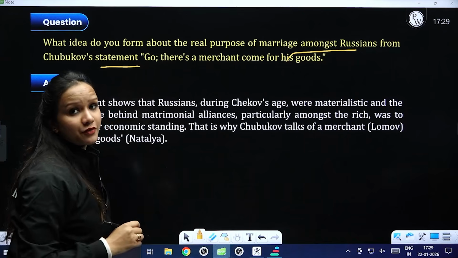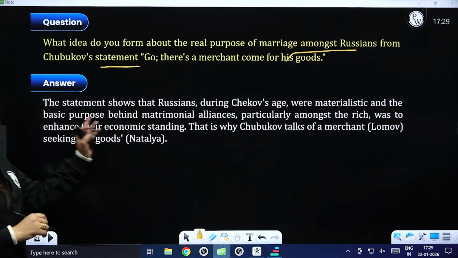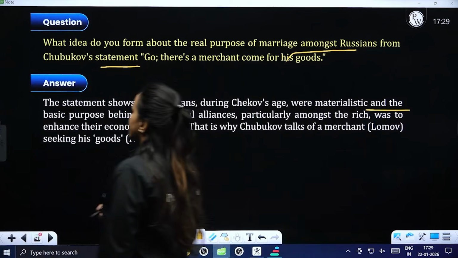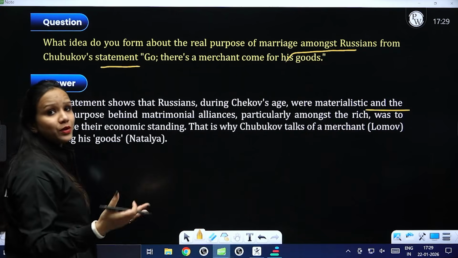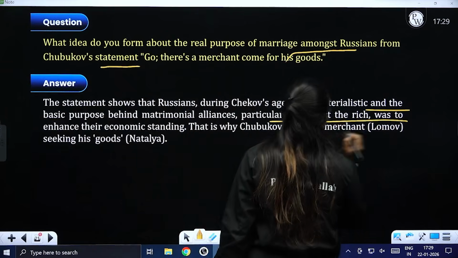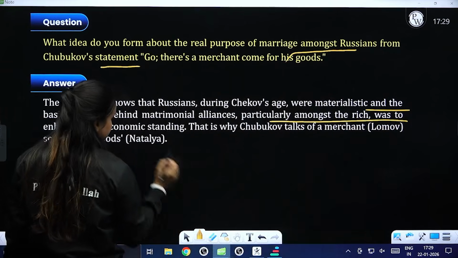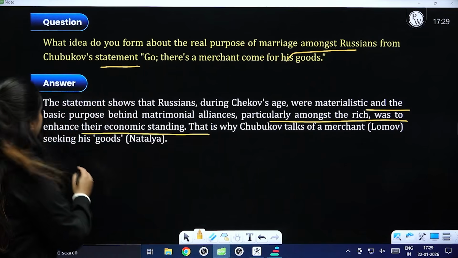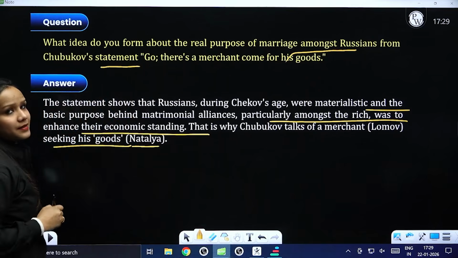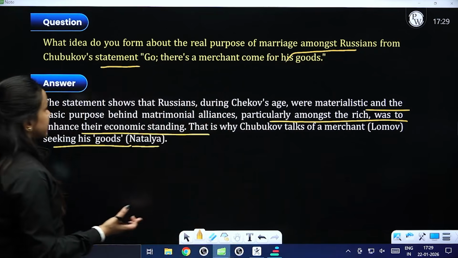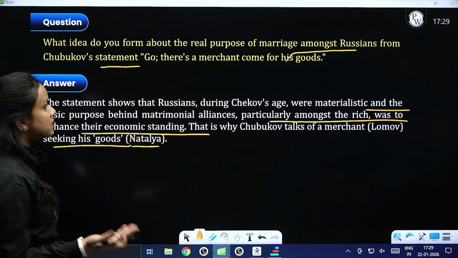"Go there is a merchant, come for his goods." The statement shows that Russians during Chekhov's age were materialistic, and the basic purpose behind matrimonial alliances, behind marriages, was particularly enhancing the economic status, right? So that's why Chubukov talks of a merchant seeking his goods, Natalia, right? So they considered marriage to be a commodity, rather than being a connection, rather than being an emotional bond.